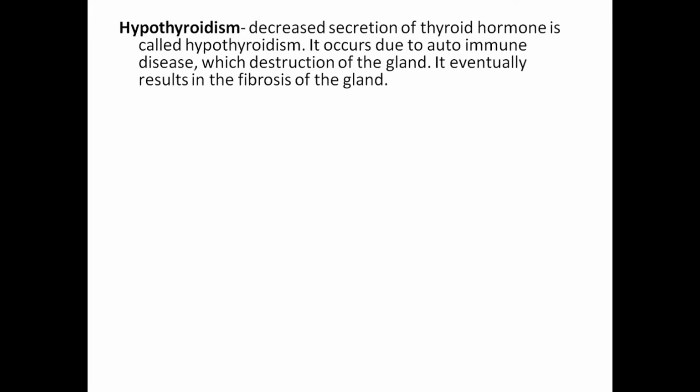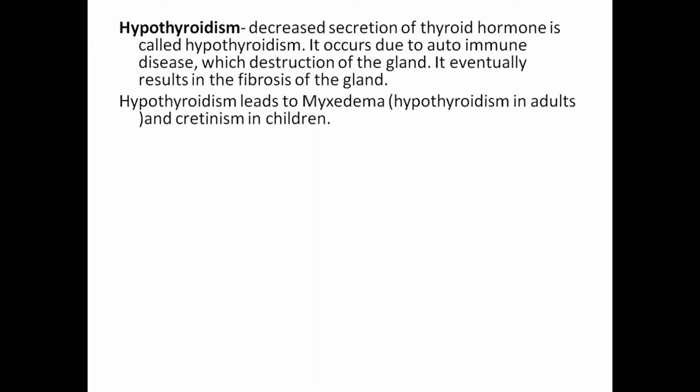Hypothyroidism: a decrease in the secretion of thyroid hormone is called hypothyroidism. It occurs due to autoimmune disease, which causes destruction of the gland. It eventually results in fibrosis of the gland. Hypothyroidism leads to myxedema, that means hypothyroidism in adults, and cretinism in children.